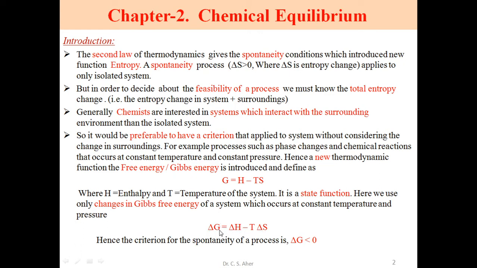When delta S increases, delta G decreases. The more the entropy change, the more the process becomes spontaneous, and delta G goes on decreasing. Hence the criterion for spontaneity of a process is delta G less than 0. Delta G must be negative for spontaneity. Here delta S is positive but delta G is negative for a spontaneous process, where the negative factor is larger, that is, the increase of entropy.